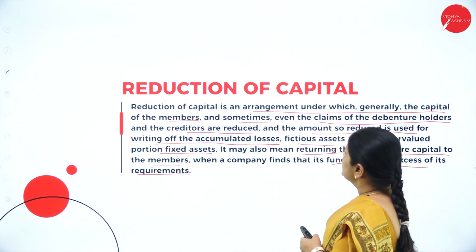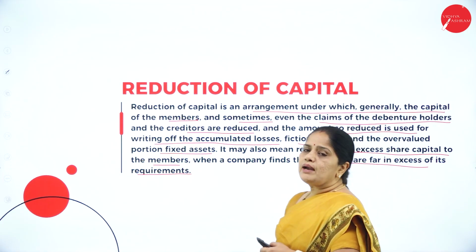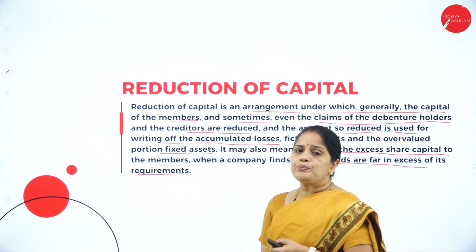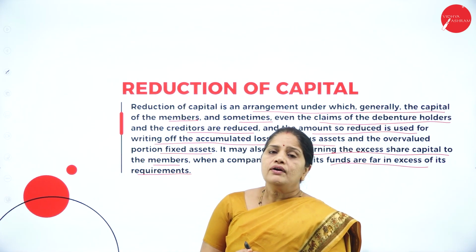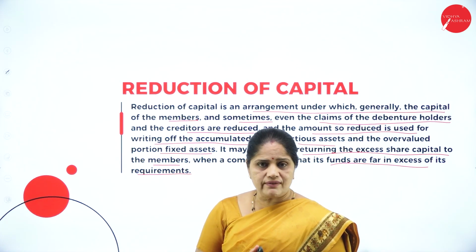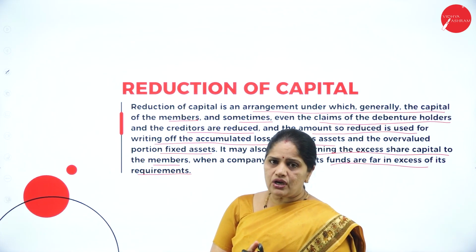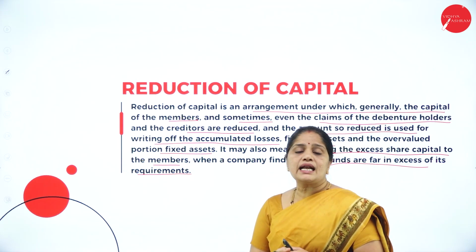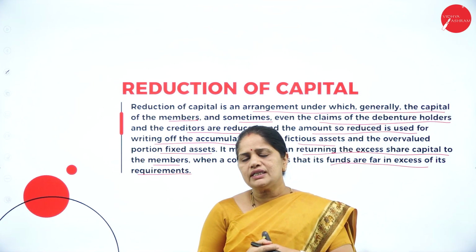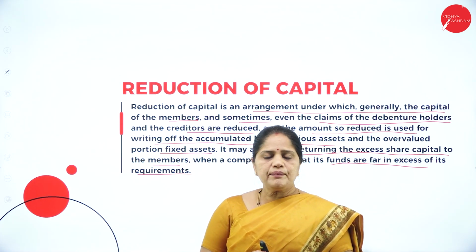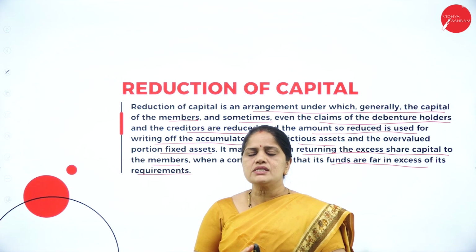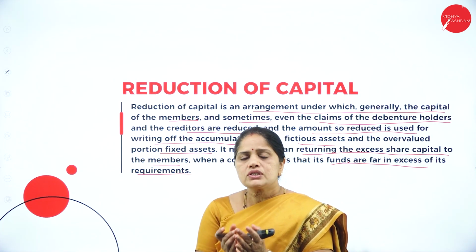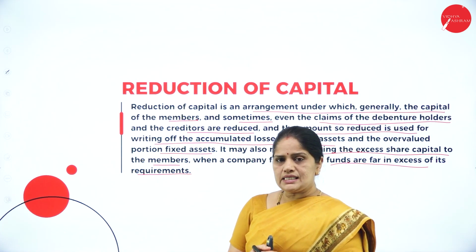In this reduction of share capital, generally the capital of the shareholders is reduced. Suppose a shareholder has a 100 rupees share in the company, you are reducing the face value of the share from 100 rupees to 70 rupees. So that becomes a reduction of capital. Sometimes even the claims of the debenture holders and the creditors are reduced. The debenture holders may say that instead of paying 1 lakh to us, you can just settle the account for 90,000. The 10,000 difference you can always credit to the reconstruction account.